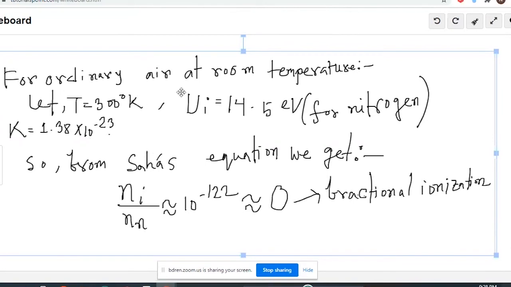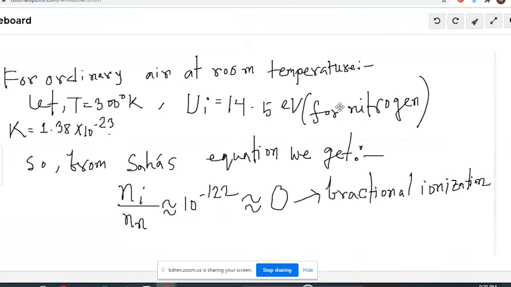So if we put all that in Saha's equation, we will get a value which is very low, which we can think of as tending to 0. That is the fractional ionization we get at room temperature: it will be 0.